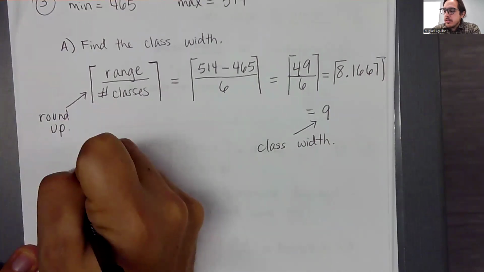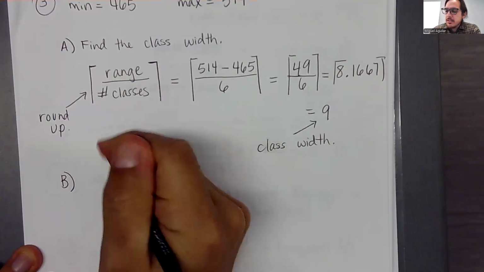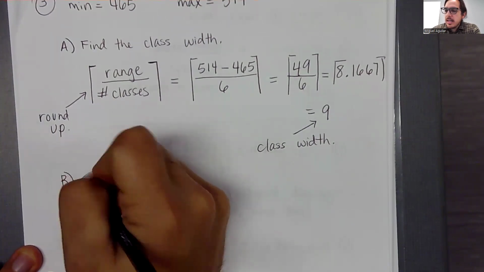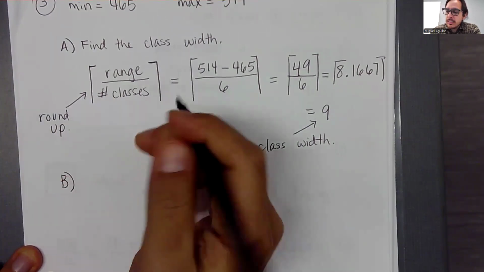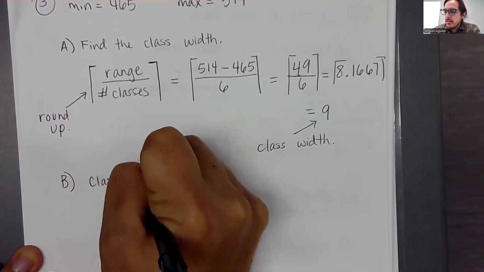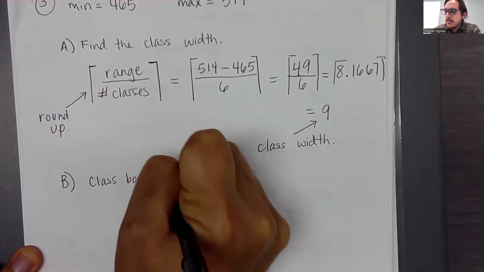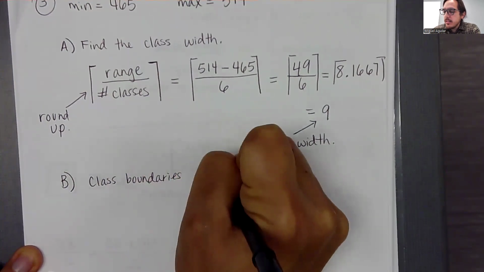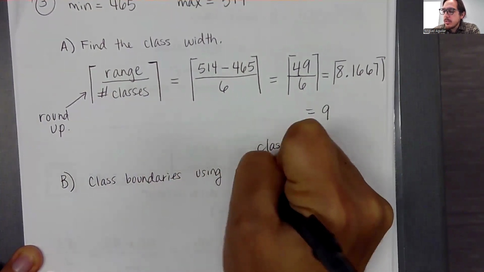The next thing that we want to do is find the class boundaries, using the class width we just found.